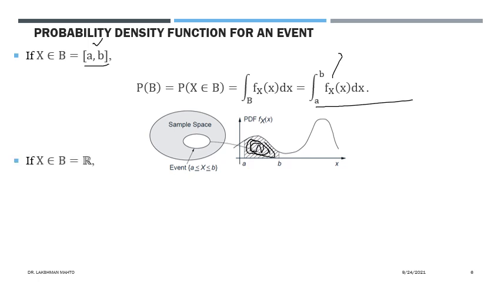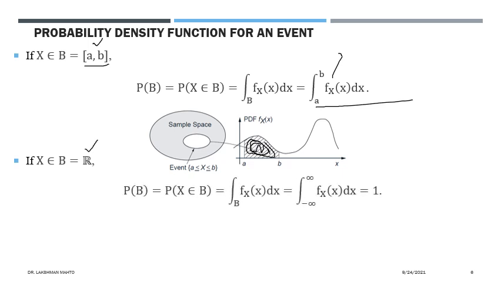Now we are taking another case. Suppose our event b is the complete R. That means the range of x is R, and we take the event as the complete R. How can we calculate the probability of b? R is also an interval of infinite length. The left end point of R is minus infinity, and the right end point of R is plus infinity. If you try to express the real numbers in the form of an interval, you can express it this way.